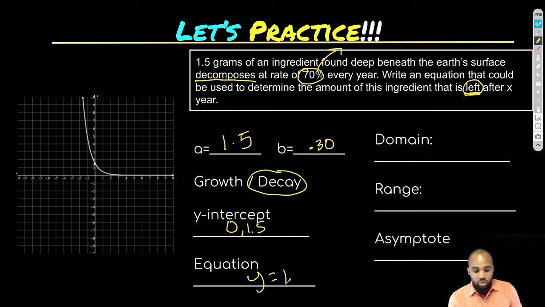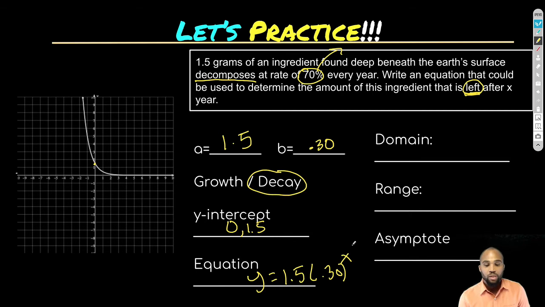Y equals 1.5 is where we started. And this time we're going to write 0.30 to the x power, because that's telling us how much we're keeping, how much is left each time, not how much we're losing. Now, if they wanted a graph of how much is being lost, that's what you would put 70% for. But they said they want to know how much is being left.